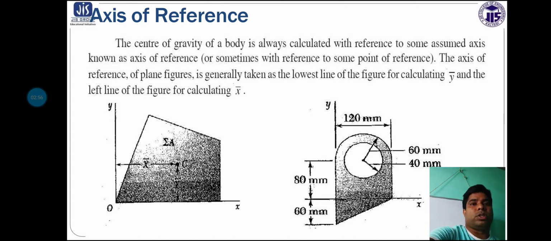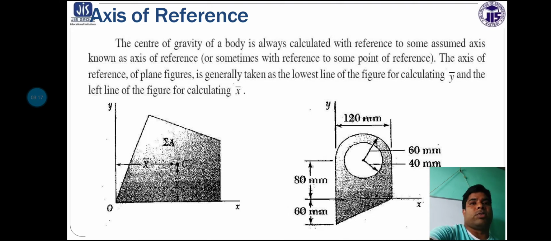So the center of gravity of a body is always calculated with reference to some assumed axis, and that axis is known as the axis of reference, sometimes with reference to some point of reference.